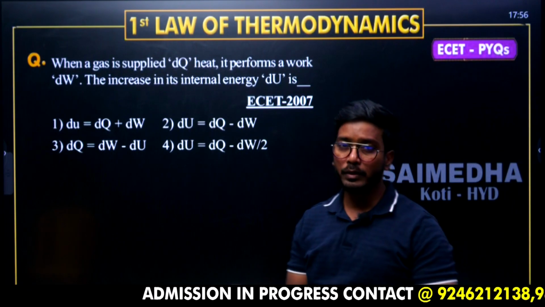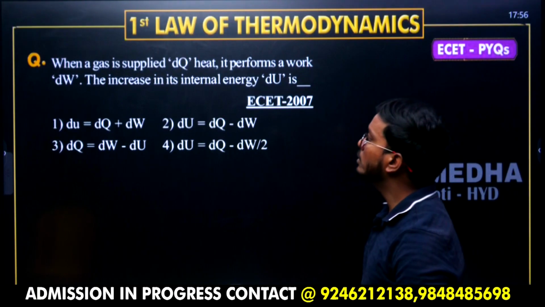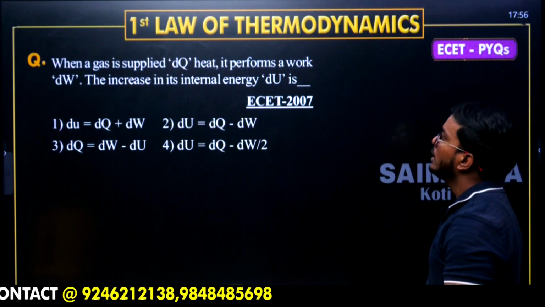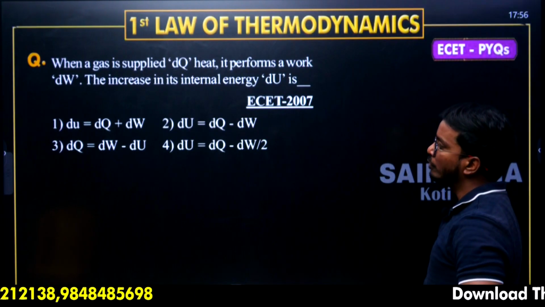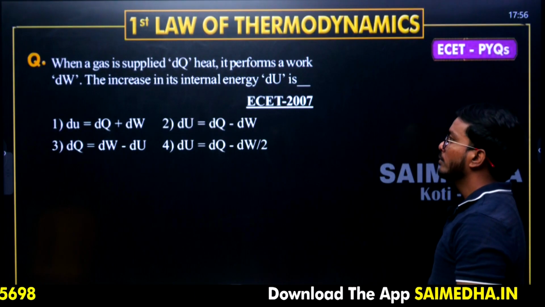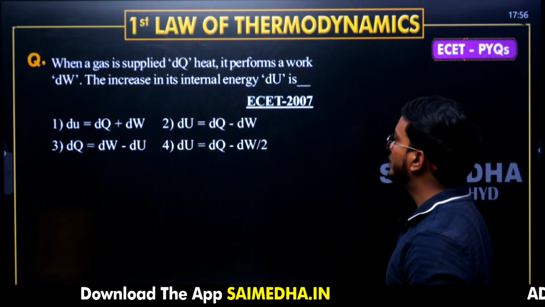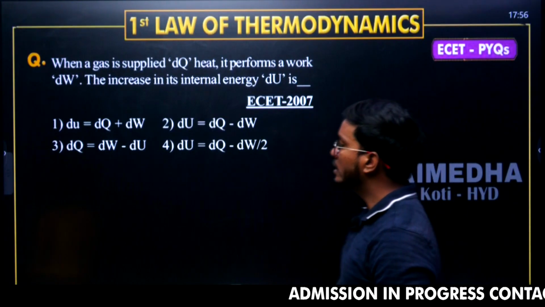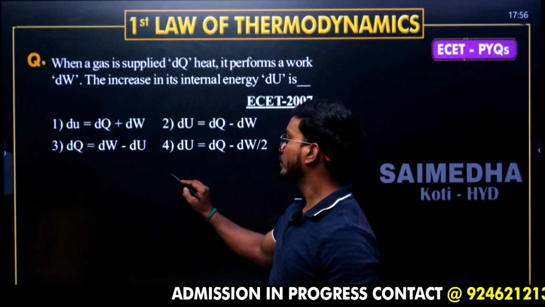Let's get started with question number 1. The question given is, when a gas is applied dQ heat, it performs a work of dW, then the increase in its internal energy dU is dash. It's asking about the equation.